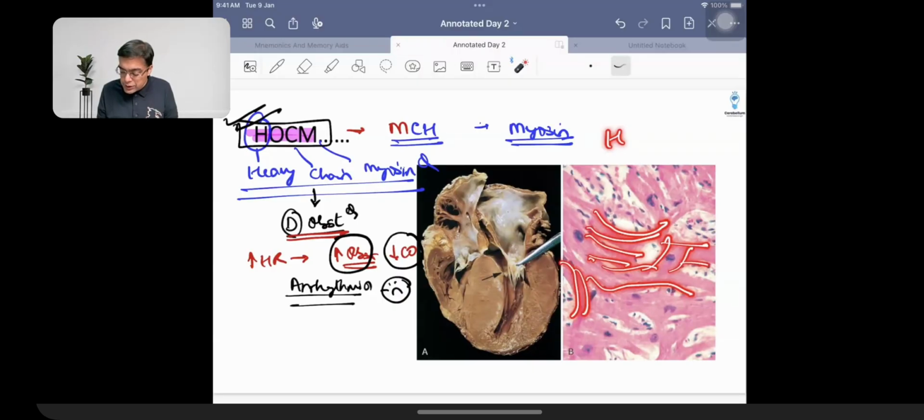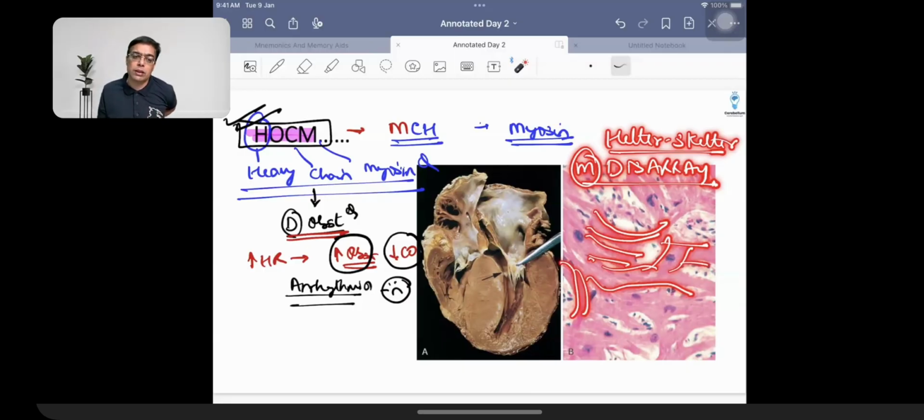Helter-skelter मतलब इधर उधर तबाही से हो रखी है. Helter-skelter मतलब they are not in a discipline. Discipline में नहीं है, so that is called as disarray. So myocyte disarray or helter-skelter arrangement is a term that you see in a patient who's going to be suffering from HOCM. Genes याद कर सकते हो ना तो बहुत अच्छी बात है.